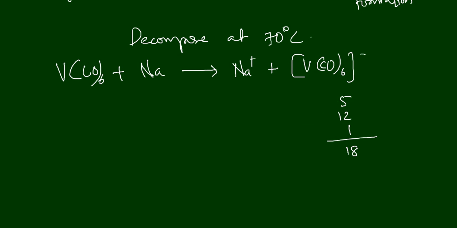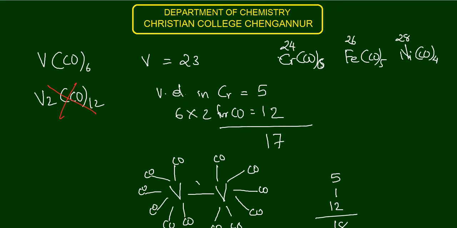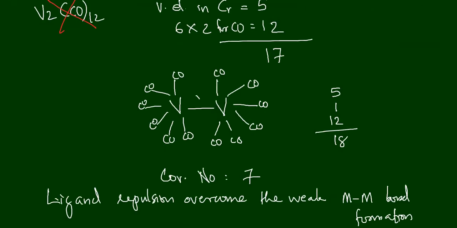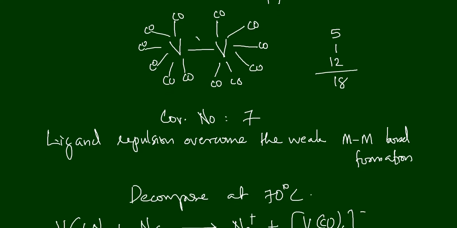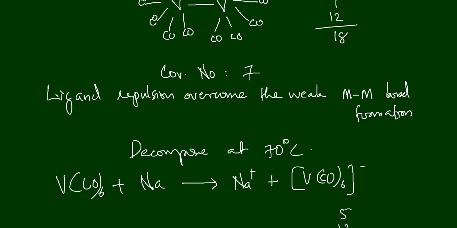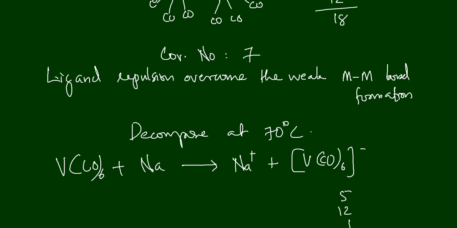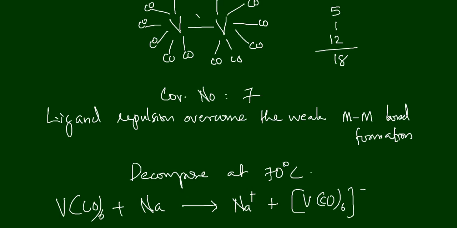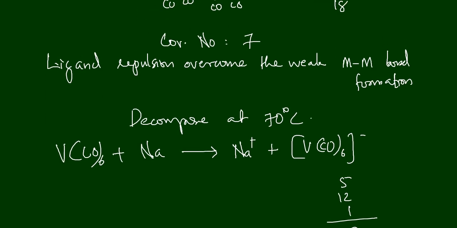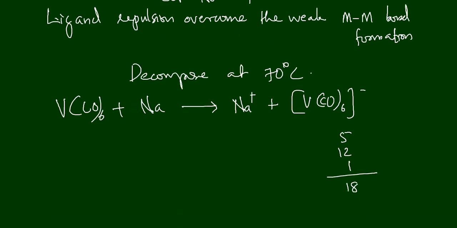So these are the important facts that you have to understand about V(CO)6. It is a stable compound which doesn't obey the 18 electron rule, and it does not give V2(CO)12. This is because of ligand repulsion, too much steric hindrance to form a V-V bond. And if given the opportunity, it can readily accept an electron and form V(CO)6 minus. These are some of the facts that I wanted to share with you about V(CO)6. Thank you for watching.